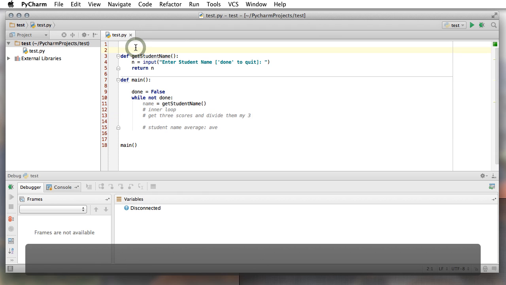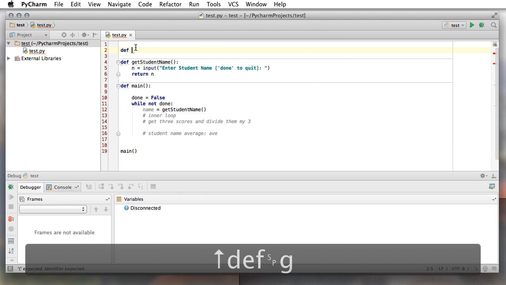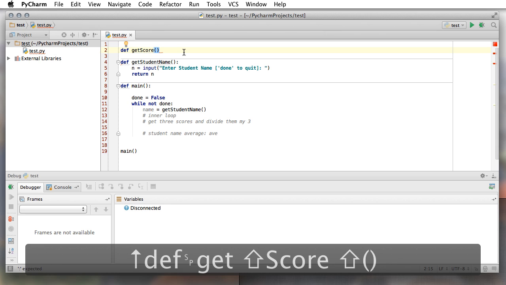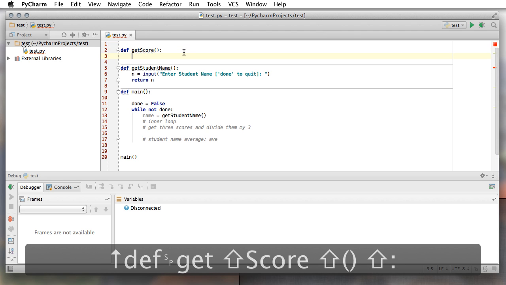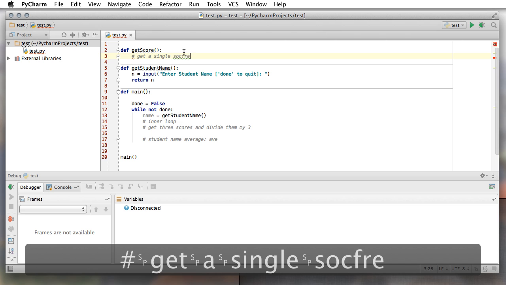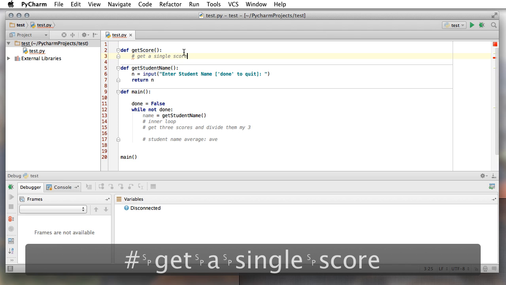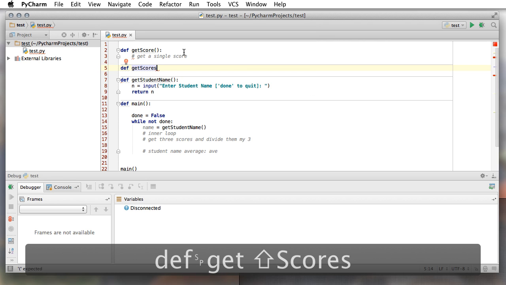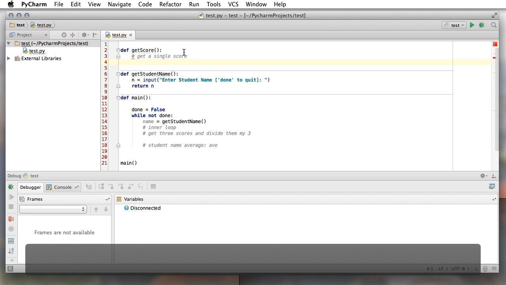I'm going to define another function, get scores, right? Or get score, just like so. And if I wanted to, okay, this will say get a single score, S-C-O-R-E, and if I wanted to, I could get another function, DEF, called get scores. No, I'm not going to do that. It's going to make the program too convoluted. So we'll get a single score.